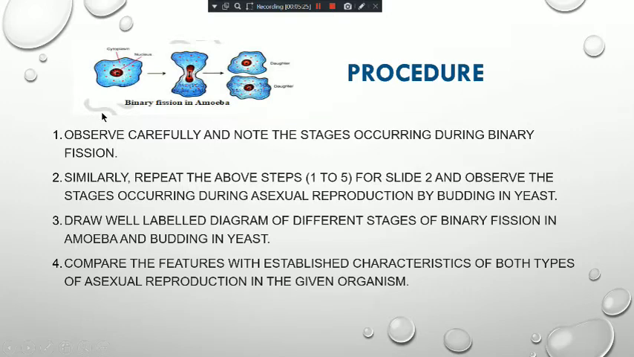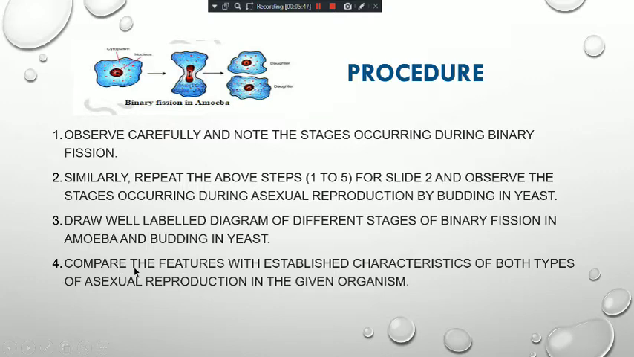So we will observe the slide and we will keep the record. So observe carefully and note the stages occurring during the binary fission. Similarly, we will repeat the above 5 steps for slide 2 and observe the stages. What was slide 2? That was the budding in yeast. You have to draw the diagrams also.